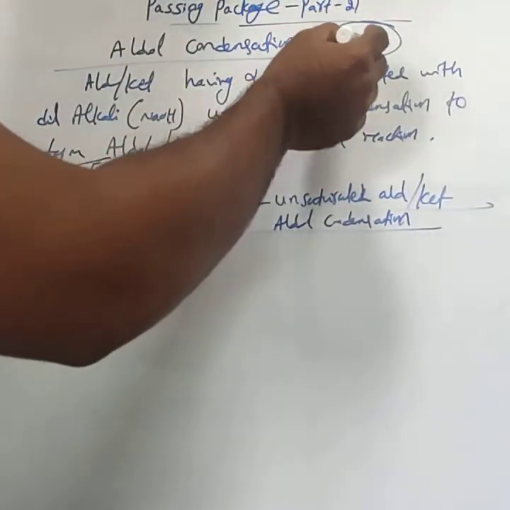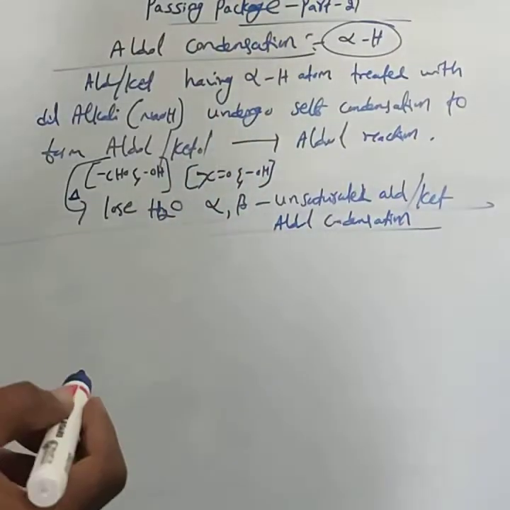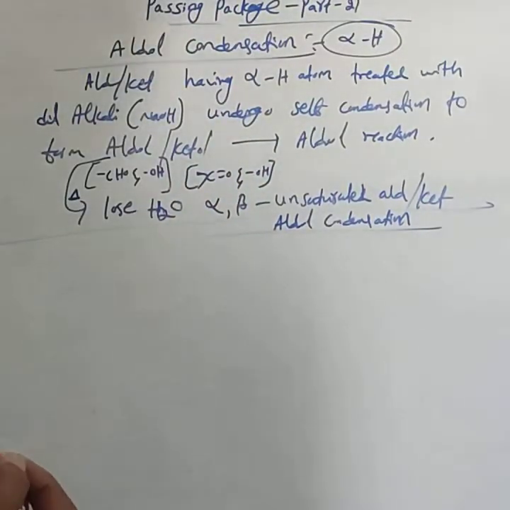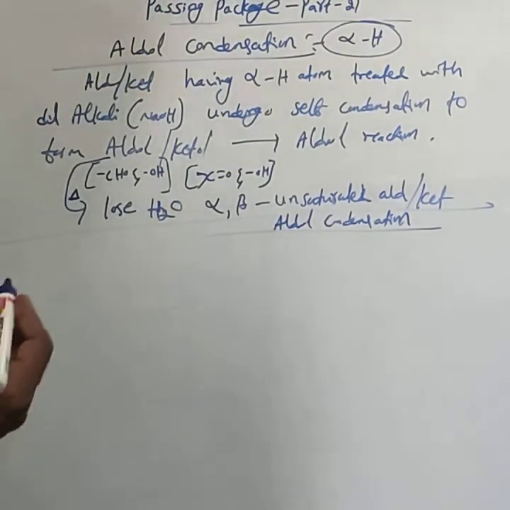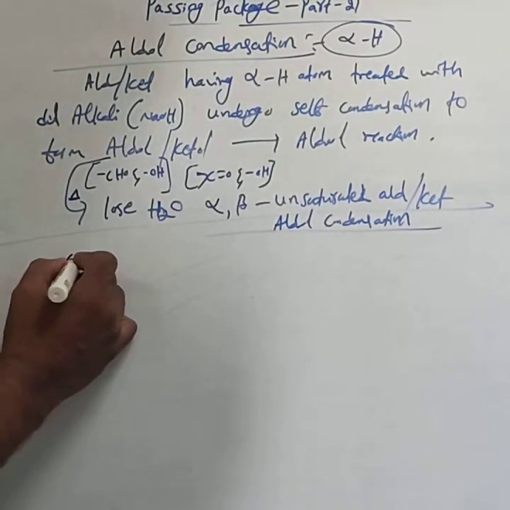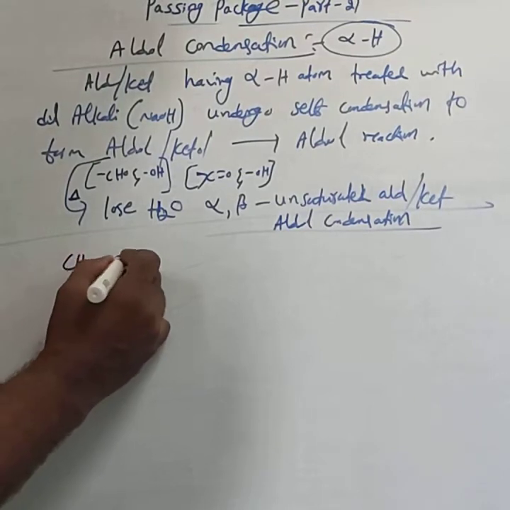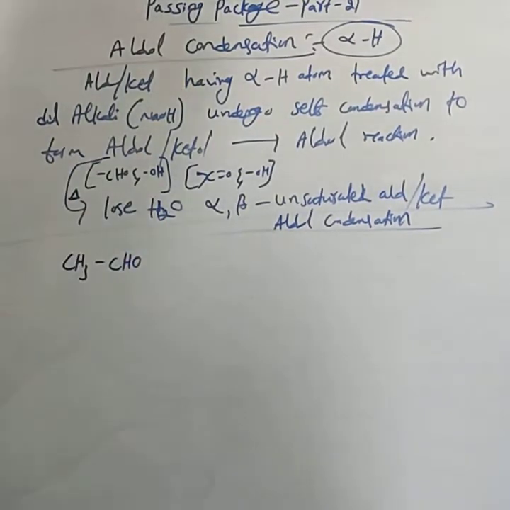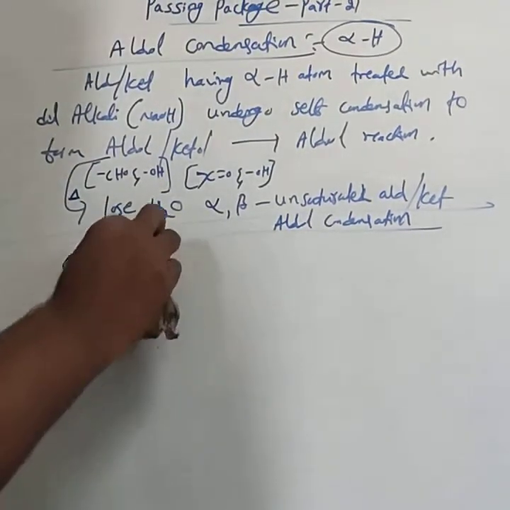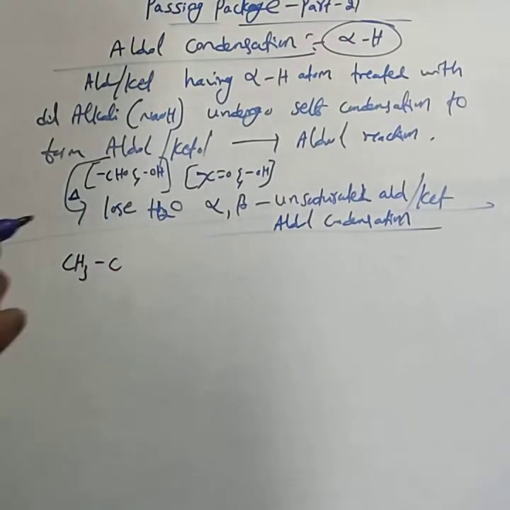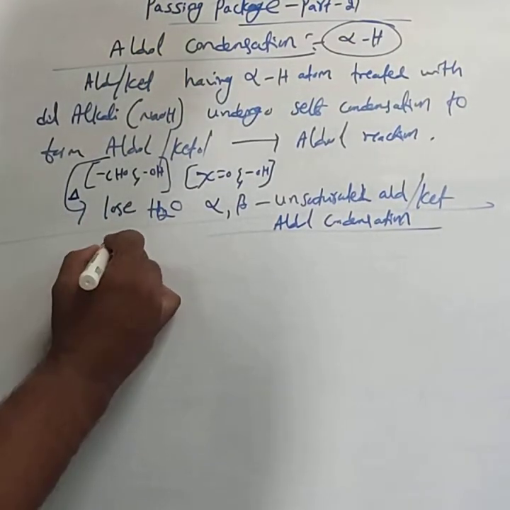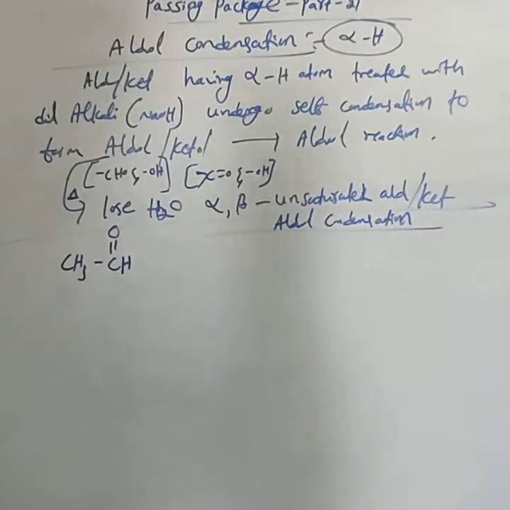While writing the reaction, you have to separate that alpha hydrogen atom. In your syllabus, they generally take acetaldehyde, CH3CHO. You split that acetaldehyde for your convenience. This is one acetaldehyde molecule.